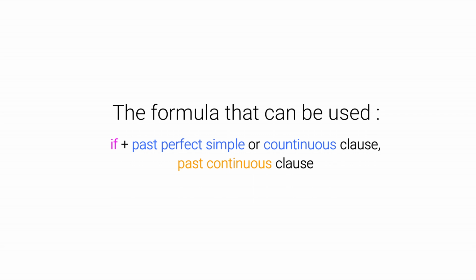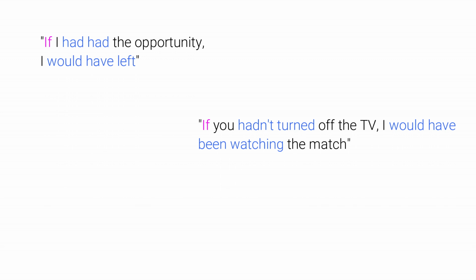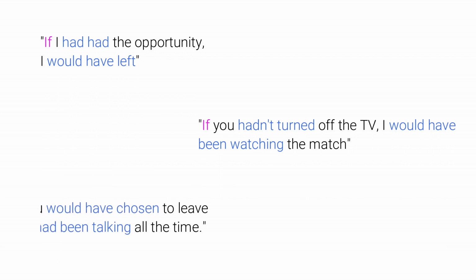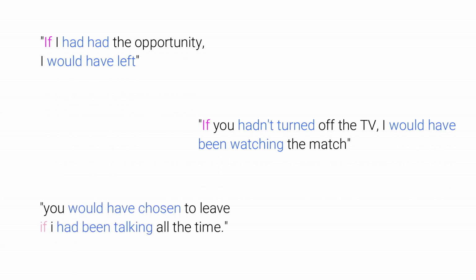The formula that can be used is as follows. Also, mind the position of the clauses. If I had had the opportunity, I would have left. A comma must be inserted because the sentence starts with if. If you hadn't turned off the TV, I would have been watching the match. This order also requires a comma. You would have chosen to leave if I had been talking all the time. No comma needed here as if appears in the second part.